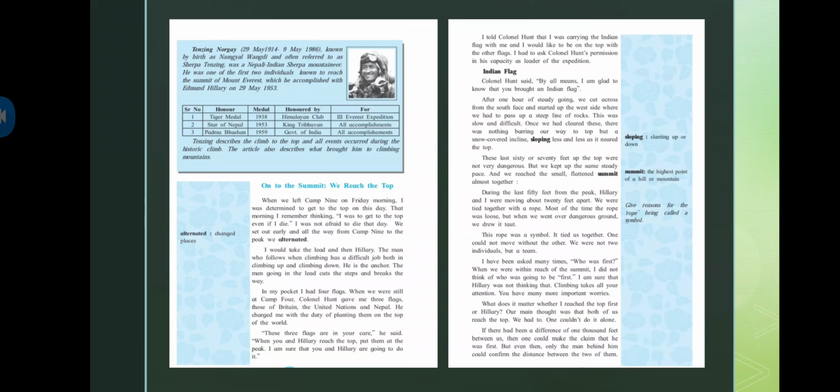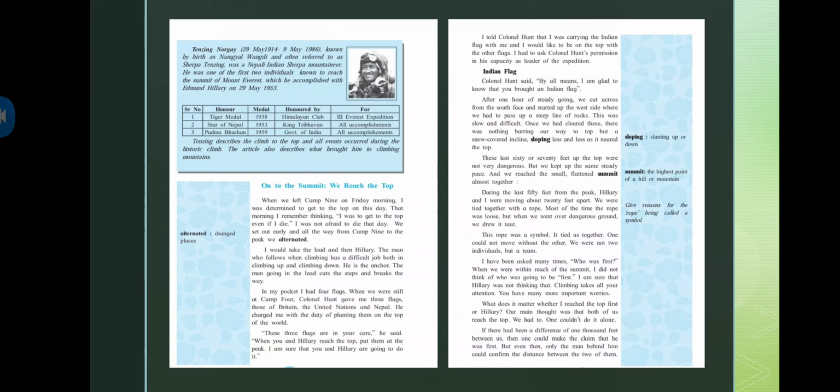So Colonel Hunt gave him three flags, but he said he had four flags. The three flags that Colonel Hunt gave him were of Britain, of the United States, and of Nepal also. And he says, he charged me with the duty of planting them on the top of the world. So Colonel Hunt gave him the duty of putting the flags on the top of the world, the highest place in the world.